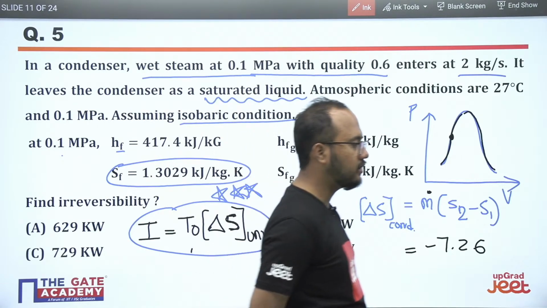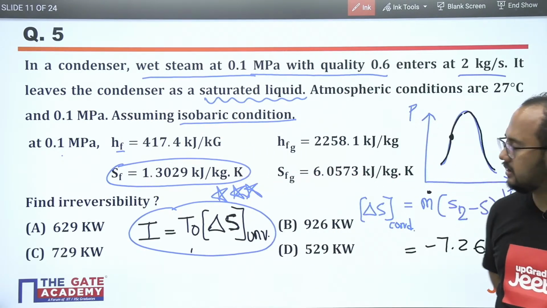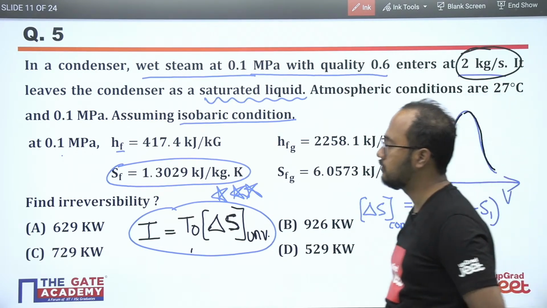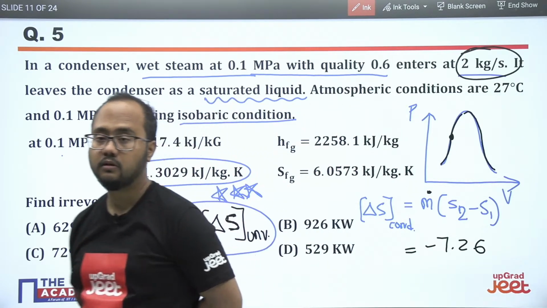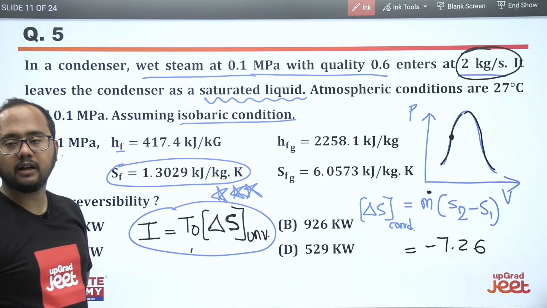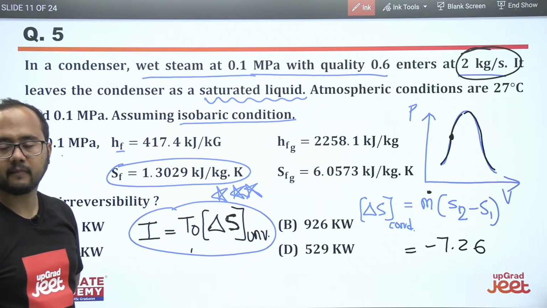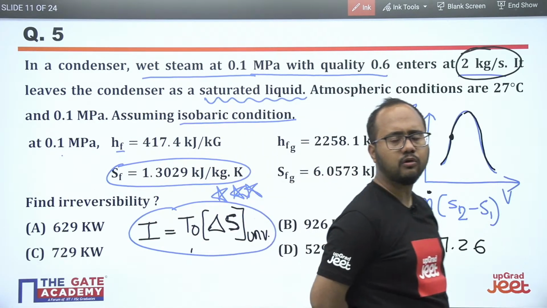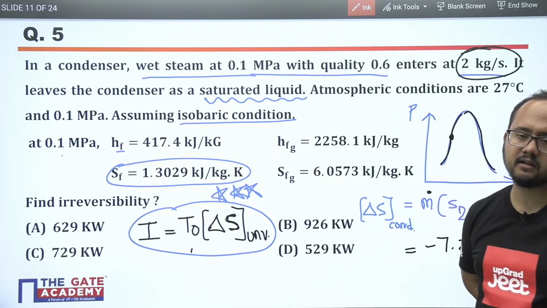I hope it is clear to everybody. Because mass flow rate is given as 2 kg per second, so you have to consider that part also. Okay, Gautam, is it clear? Yes or no? Is it clear to you? Any doubt or any confusion, you can please ask here only.